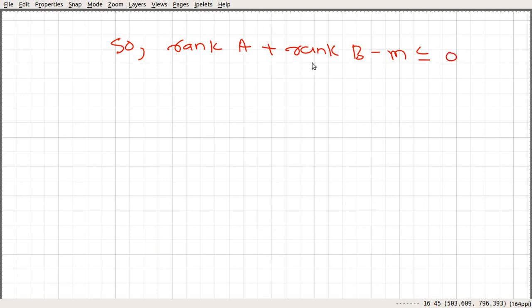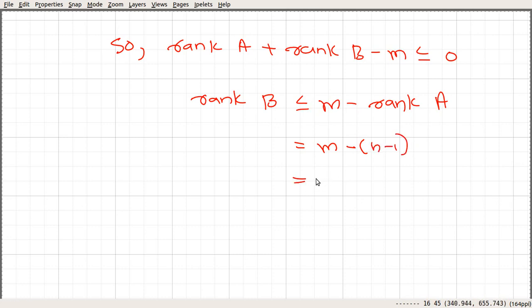Rearranging this, since we are trying to find the rank of B, rank of B is less than or equal to m minus rank of A. And since A is the incident matrix, rank of A is n minus 1, which we proved in a previous video, for a connected graph. So this is equal to m minus n plus 1. Let's call this equation 3.